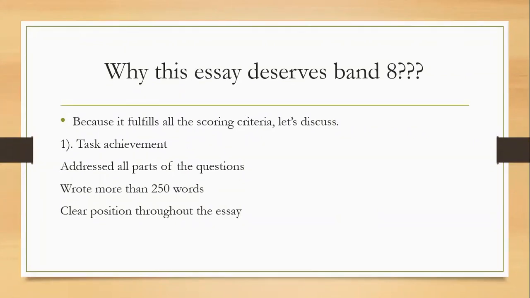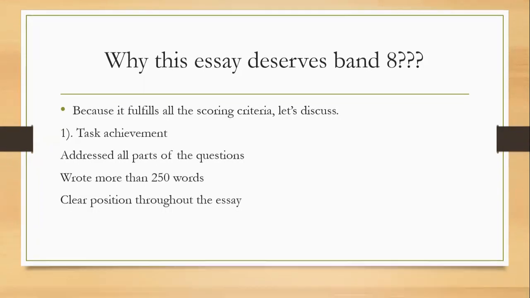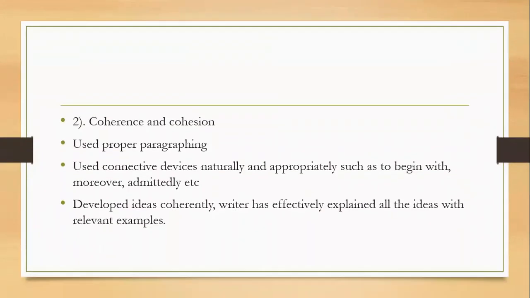So let's see what we discussed in task achievement. We discussed 2 sides. We have written more than 250 words. We had a clear position. So if you have these 3 things, then you're good to go. You'll be able to score your desired band score. Now let's discuss cohesion and coherence.